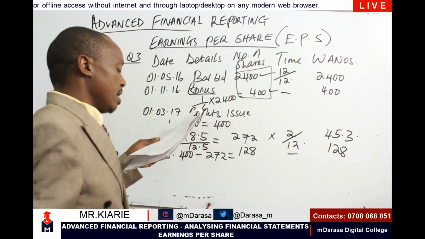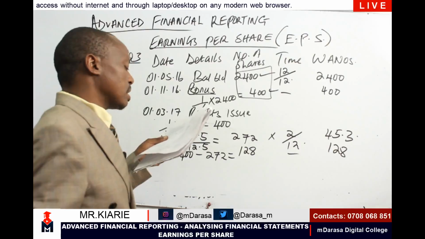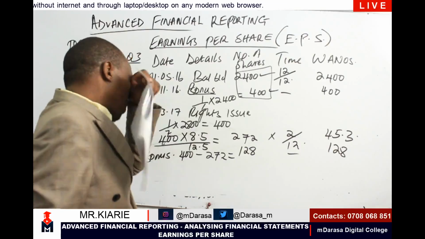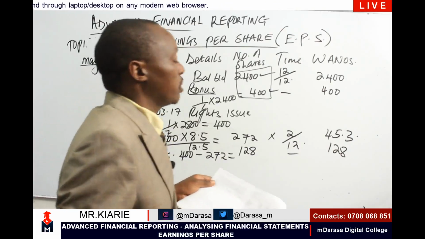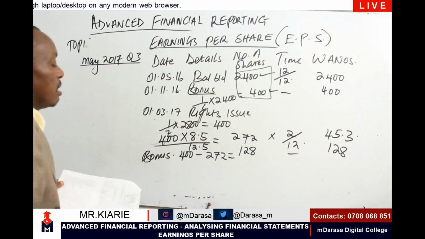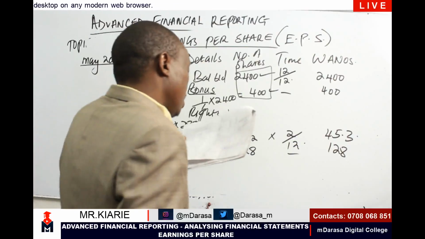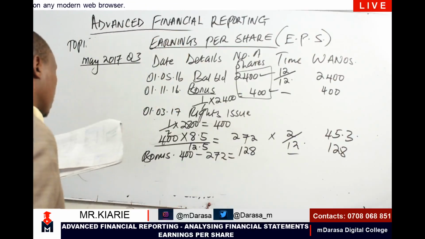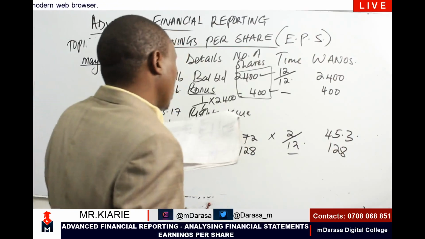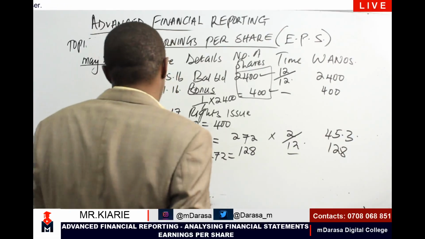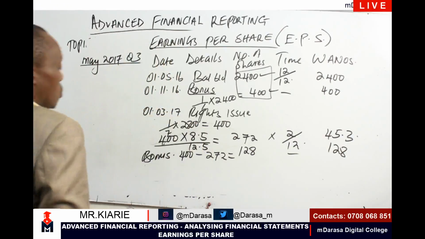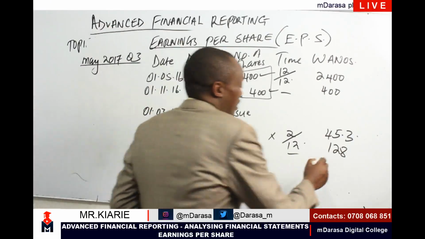I continue with my question. Number 3 is about 8% convertible loan stock, which was never converted. There is no information to the effect that the loan stock was converted. The other one is about the corporate tax rate, and the other one is just a confirmation that there was no issue of preference shares and no issue of loan stock. So once I get my WANOS, I sum up these figures.